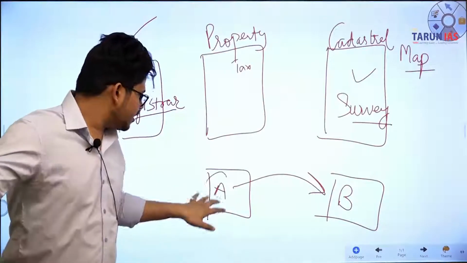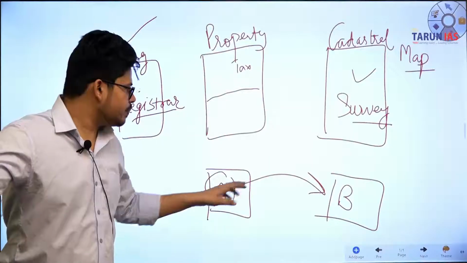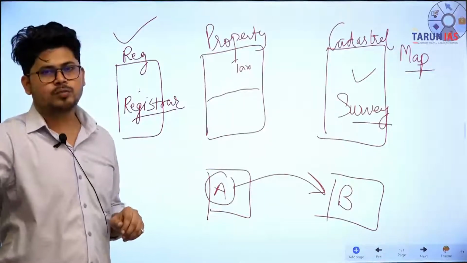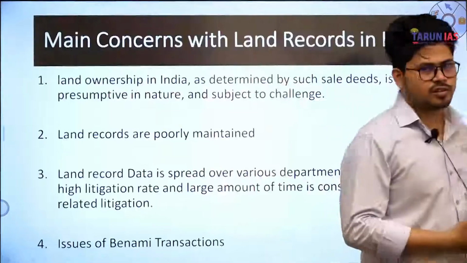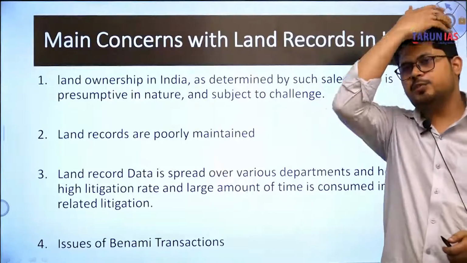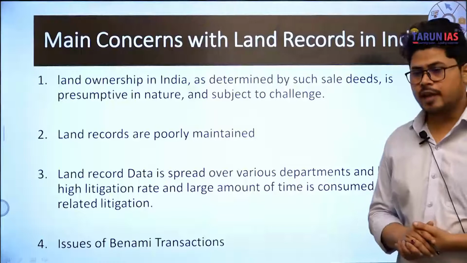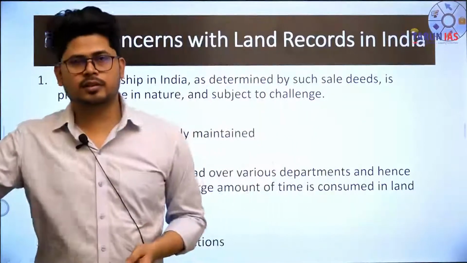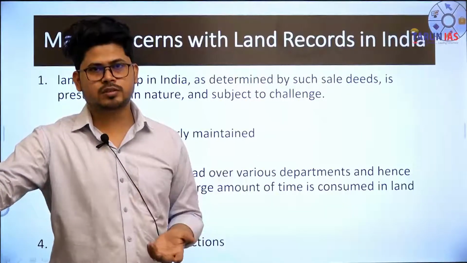And if this person is having the record from the property tax department, he can claim that this land belongs to him because he is having the records of property tax. This anomaly creates litigation, due to which courts have been overburdened with what? Land disputes. Okay? And one survey of Supreme Court also said that on an average the land dispute takes 20 years to settle. Already our courts are very overburdened with the disputes.